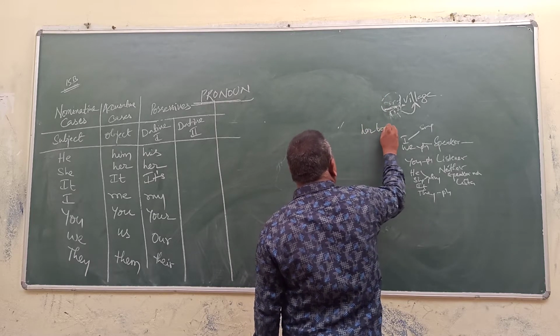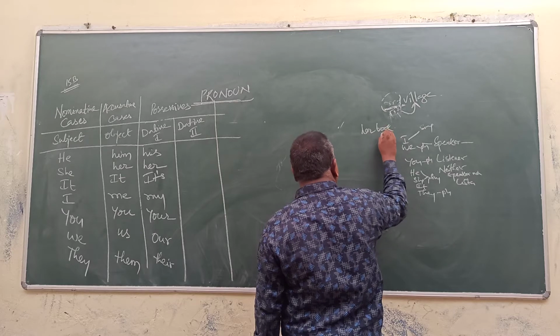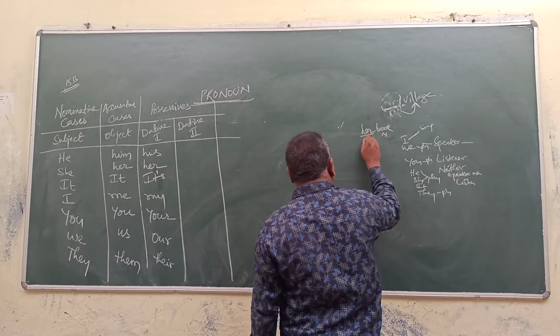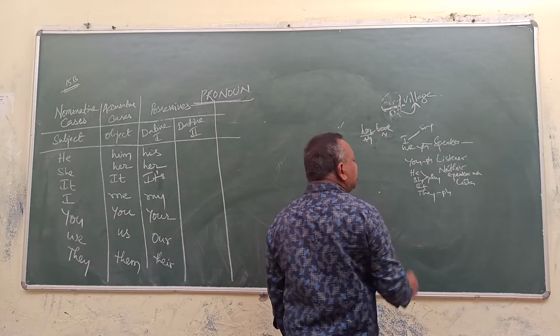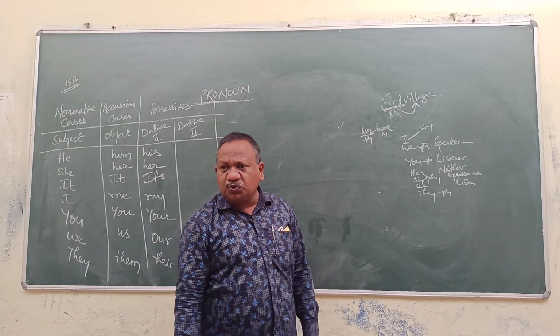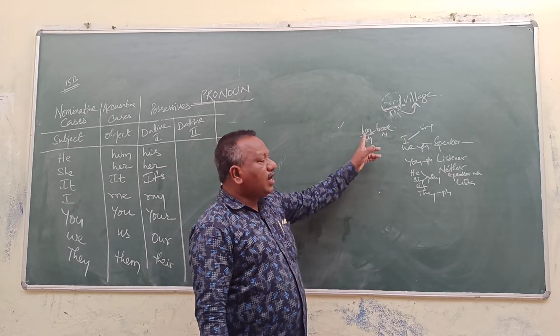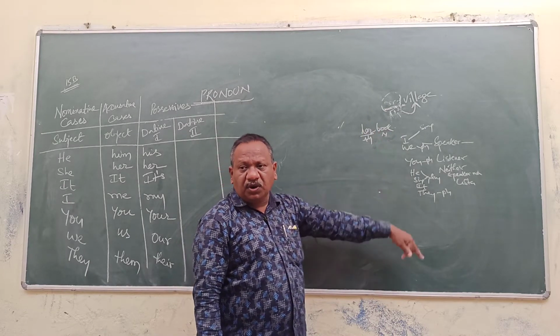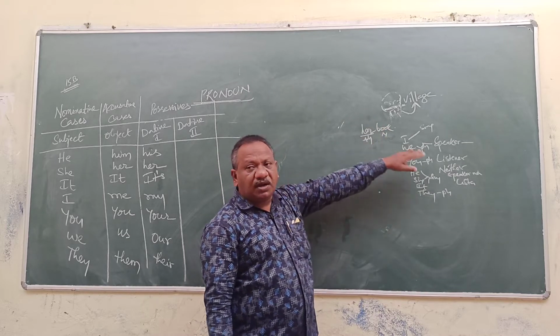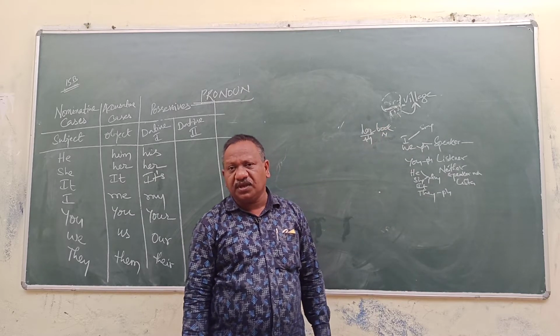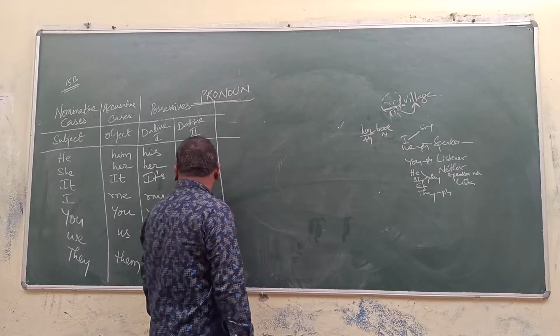Her book. Book is the noun. Her is used as an adjective here. Her is a possessive pronoun, dative 1 case. Her book. Whose book? Her book. Her tells something about the book only. It functions as an adjective.